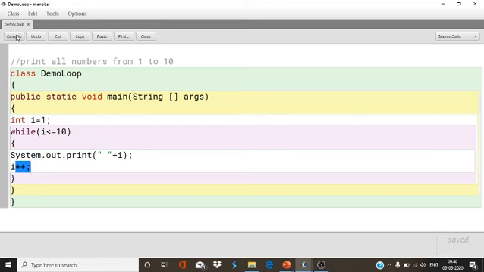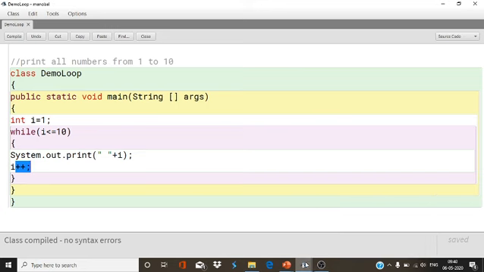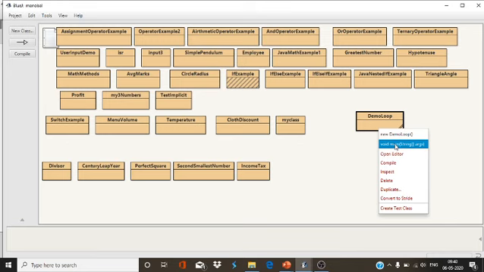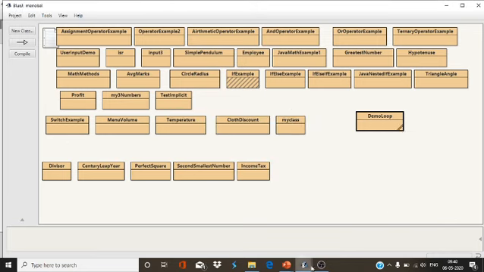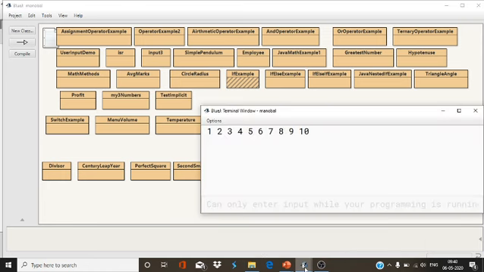Now if you compile this, no syntax error, and you will get the same output. Once I compile this, void main, see, you will get the same output. What is happening here?